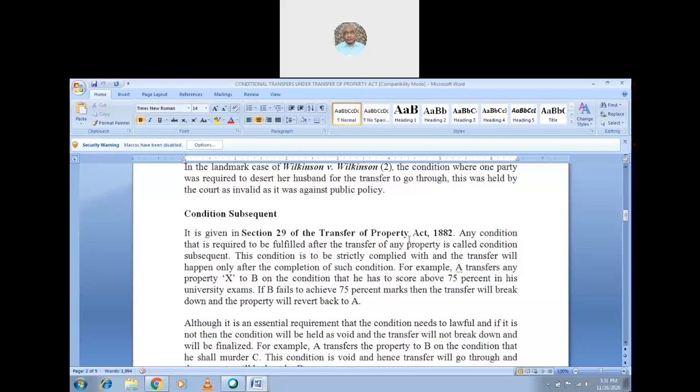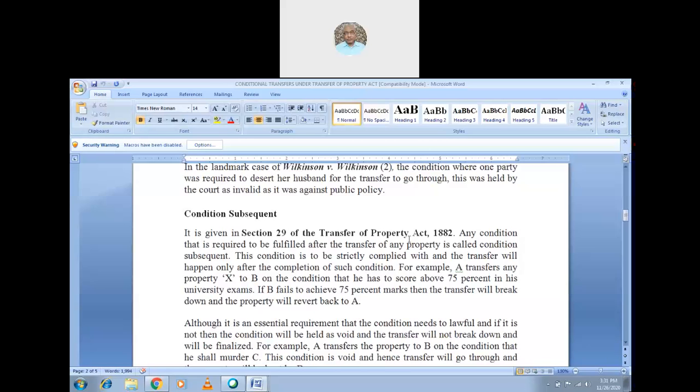A transfers any property X to B. Here the property name is X that A is transferring to B, on the condition that he has to score above 75% in his university examination. So that is the condition: that he has to score above 75% in the university examination.